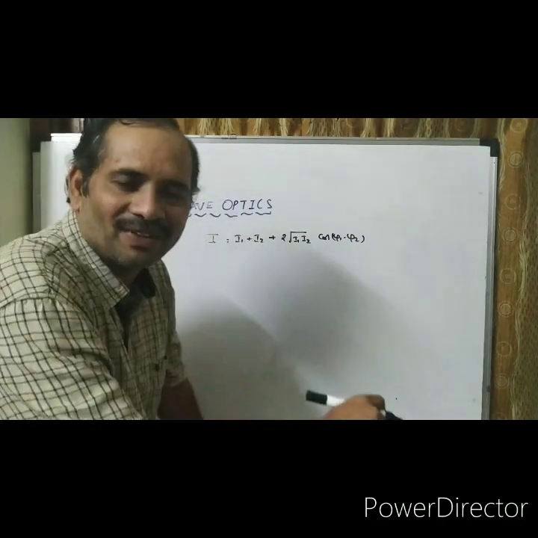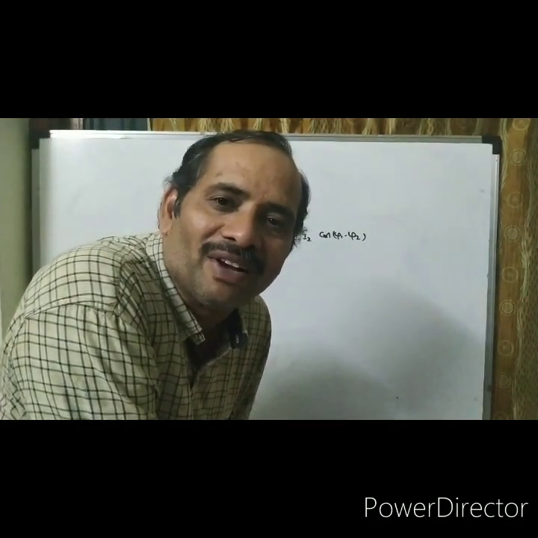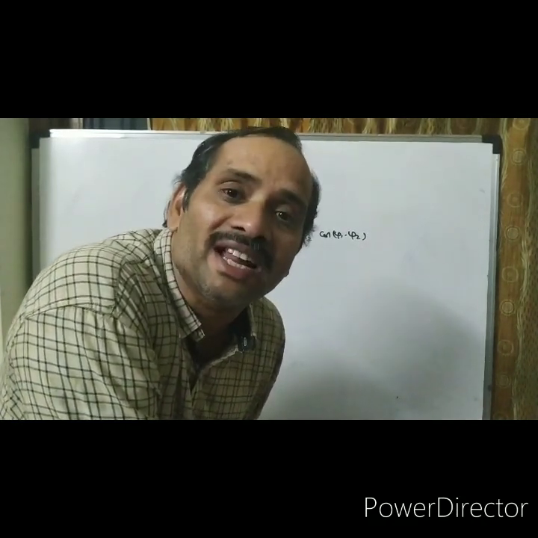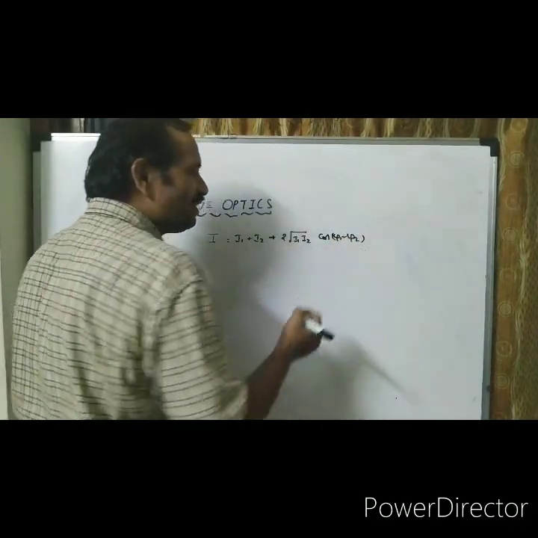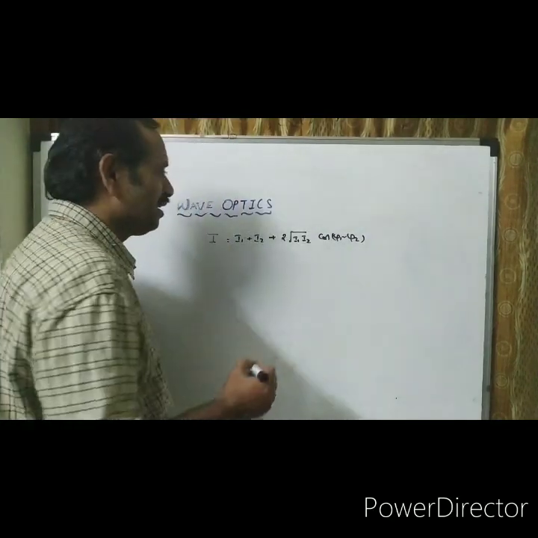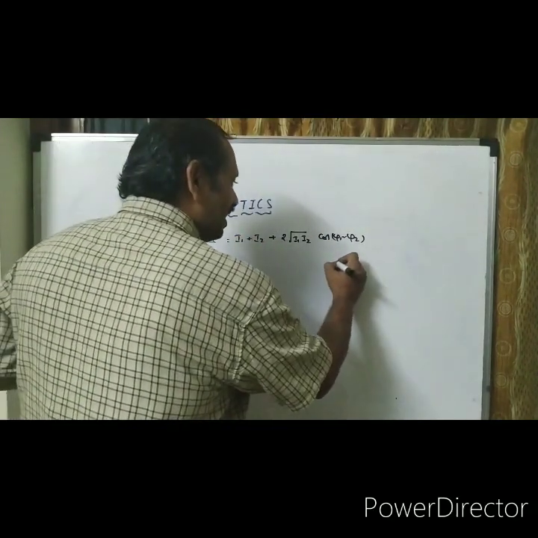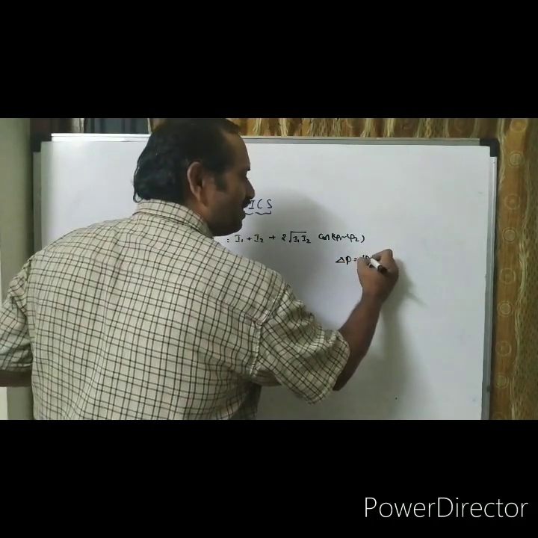Cos phi 1 minus phi 2. Here I have taken phi 2 as greater than phi 1, but it may be phi 1 minus phi 2. The difference, whichever one is greater, that you have to take. Phi 1 minus phi 2 is called the phase difference. Phase means nothing but angle, so it is the angle difference. In terms of phase difference, delta phi equal to phi 1 minus phi 2.